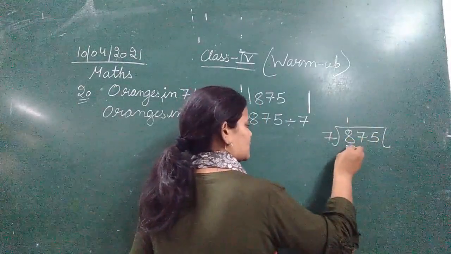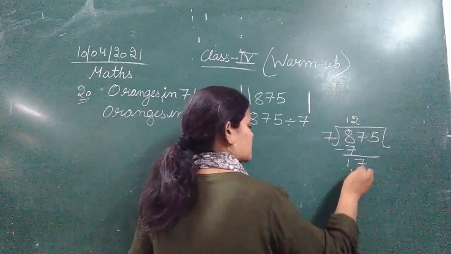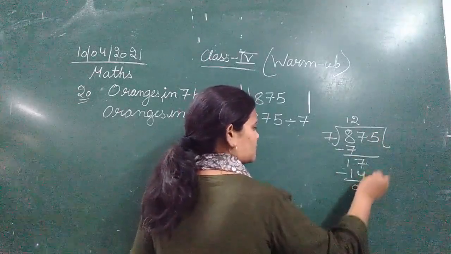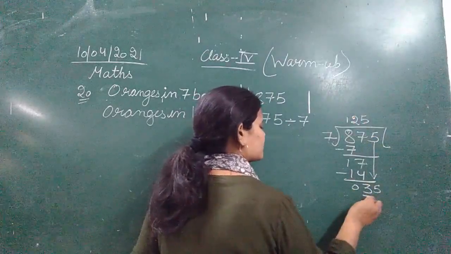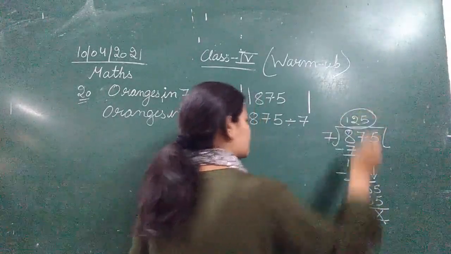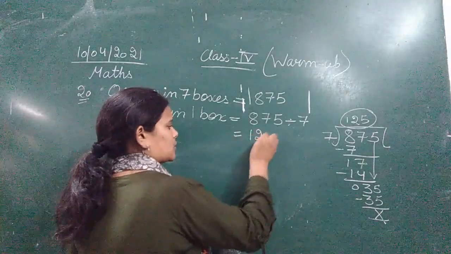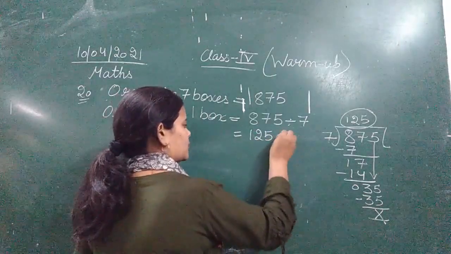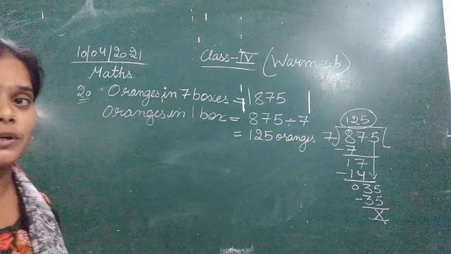7 ones are 7. 7 twos are 14. 17 minus 14 is 3, 0. Bring down the next, that is 5. 7 fives are 35. 35 minus 35, nothing is left. So number of oranges in 1 box is 125. So number of oranges in 1 box is 125 oranges. Now हमारे पास 1 box में oranges आ गए, that is 125.